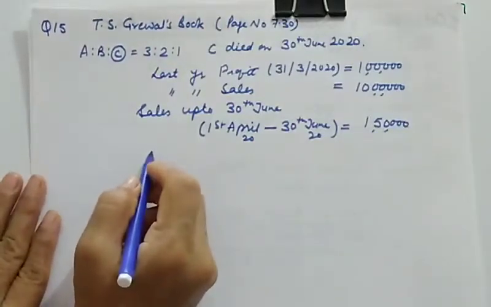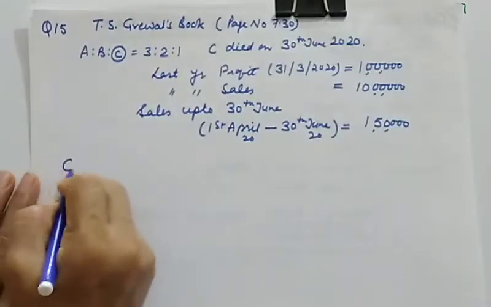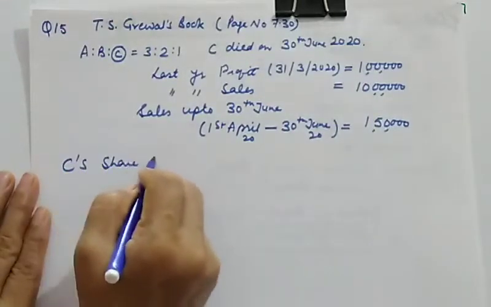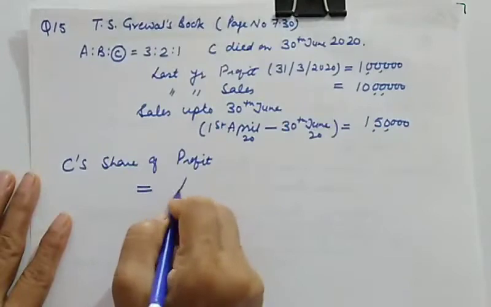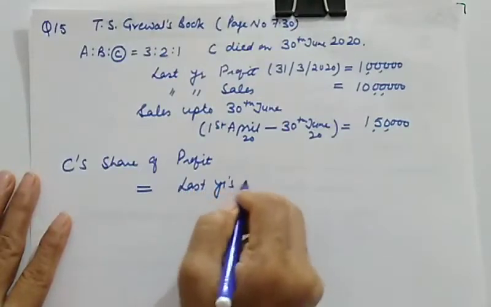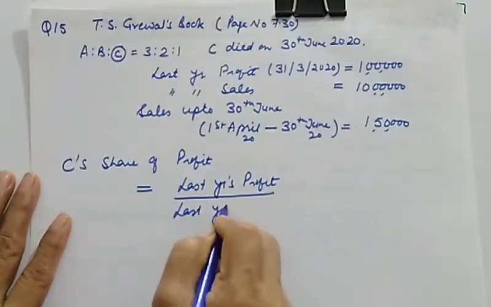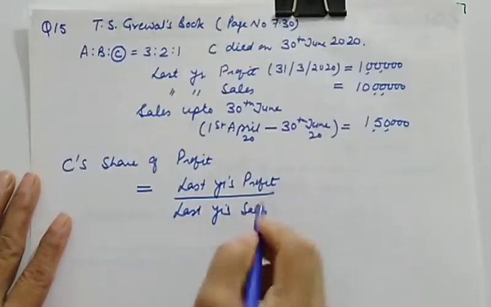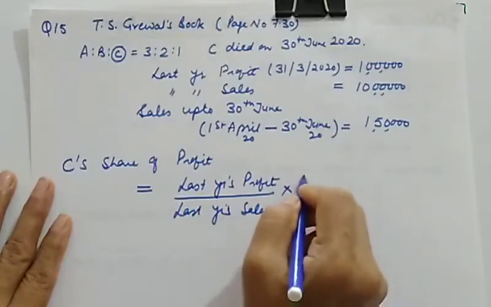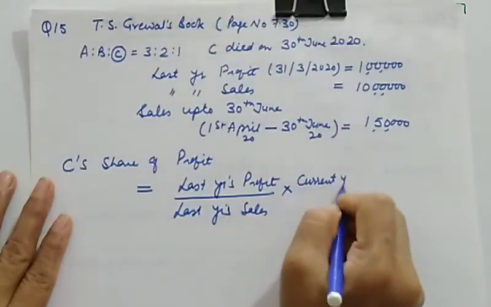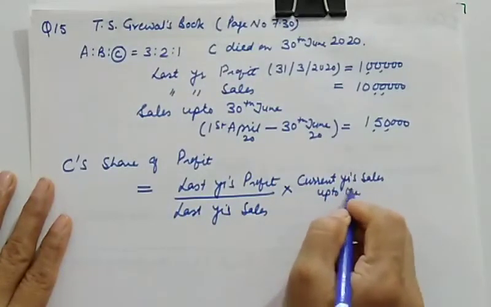So let us apply the formula. You know the formula. Formula for sales basis is C's share of profit will be equal to last year's profit divided by last year's sales. So this way, this will give you a ratio of profit to sales, multiplied by current year's sale up to the date of death.